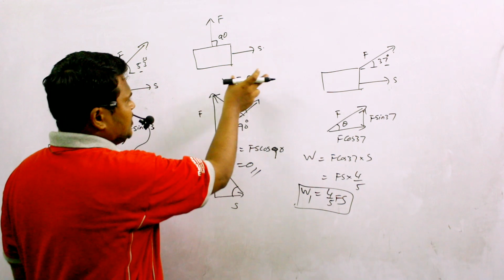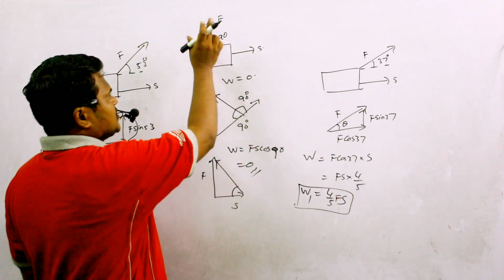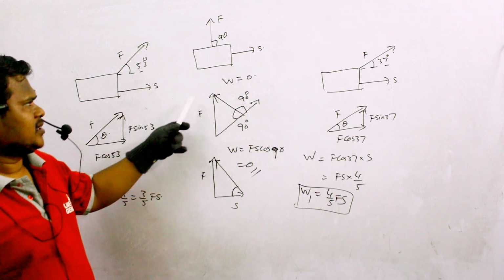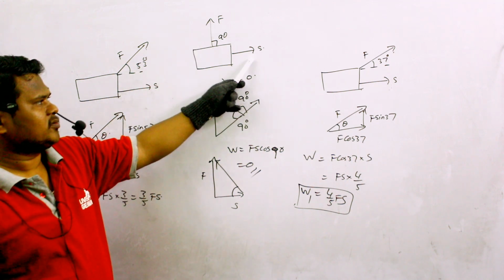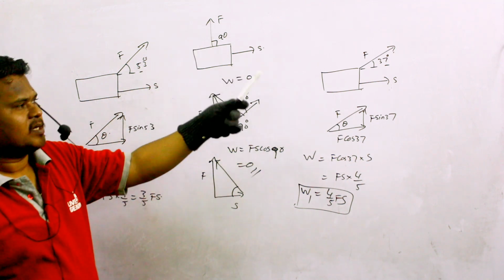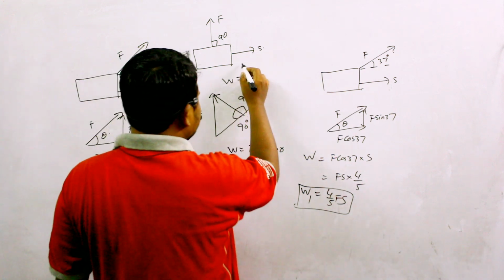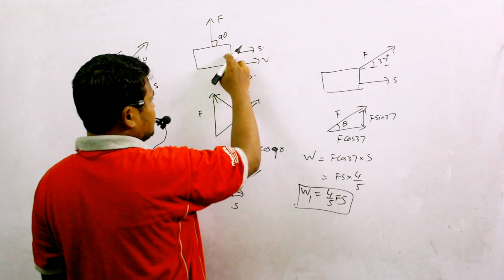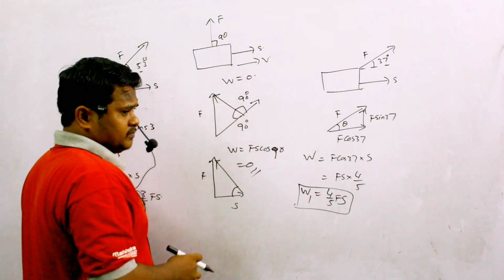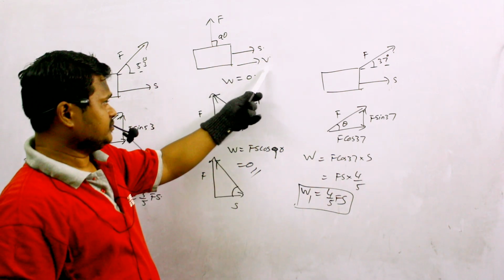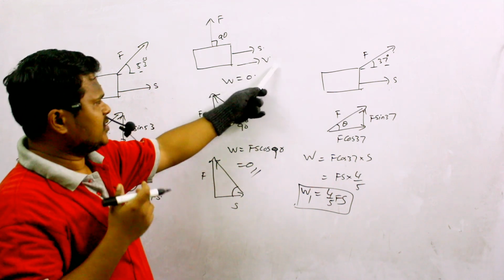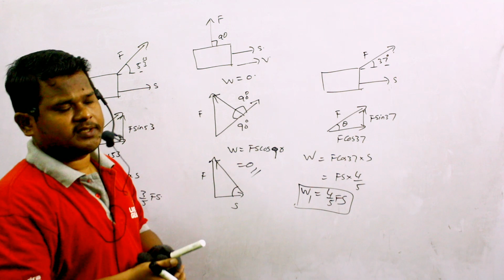So when displacement is in one direction and force is applied in another direction, that is at an angle of 90 degrees, then this force cannot do any work on this body. So if I say this body is traveling with a velocity of v, then this force cannot change the velocity of this body, or I can say the speed of this body cannot be changed.